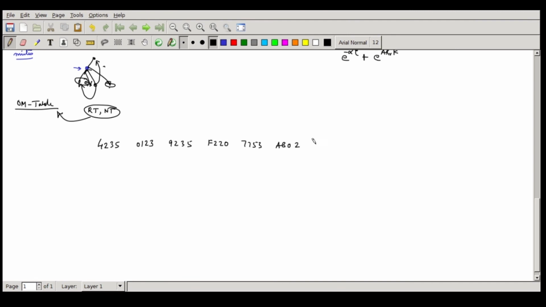AB02. I have just chosen these randomly and I will try telling how this actually works. Let the source be 4235. I am assuming this is a chord, but this is going to be possible with everything. With chord, of course, I am also maintaining a smaller number of finger table entries. So a node will only be maintaining a successor, a predecessor, and a node midway across.